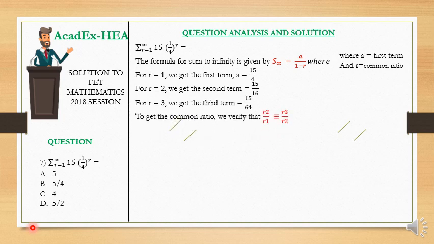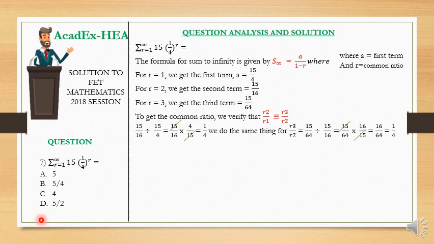Now to get the common ratio, we verify that r2 over r1 is equivalent to r3 over r2. So we have to verify that r2 over r1 is equivalent to r3 over r2 for any 3 consecutive terms of the sequence. So verifying that, we're first of all going to verify r2 over r1, which gives us 1/4,